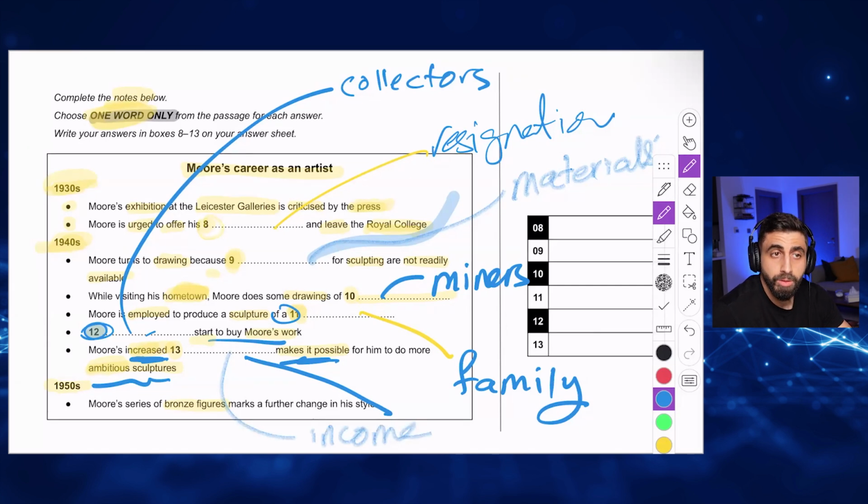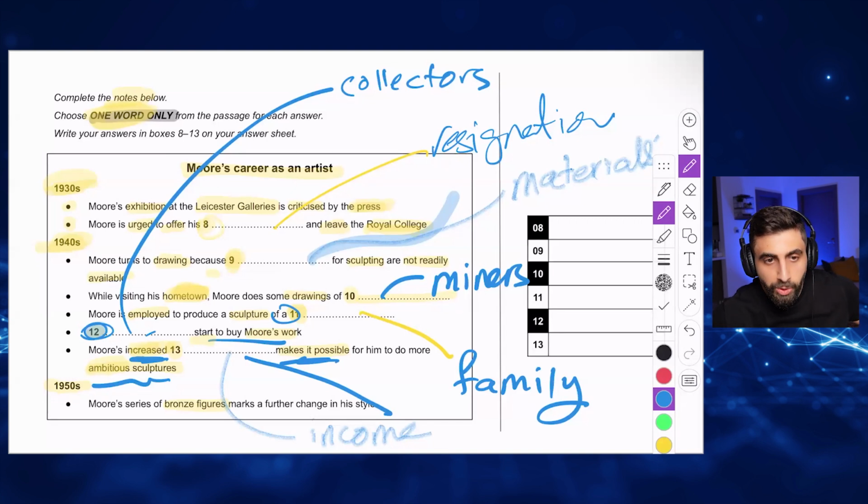See? This is how it's done. I know I spend a lot of time on it. In the exam, you only have to finish it in probably 5 to 7 minutes, but because I'm explaining. It's not very difficult. If you notice, the answers do come in order. So the answer for question number 8 comes before 9, which comes before 10, which comes before 11, which comes before 12, which comes before 13 for this question. Obviously, we finished. If you do this in the exam, you're going to get a 0. All the answers are correct, but you're going to get a 0.